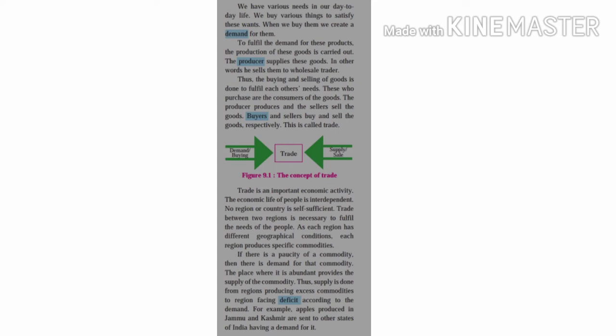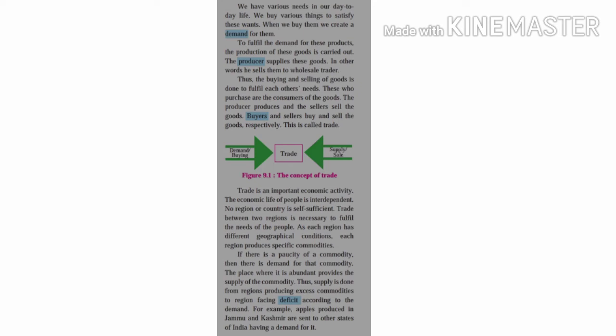No region or country is self-sufficient in all segments. Trade between two regions is necessary to fulfill the needs of the people. As each region has different geographical conditions, each region produces specific commodities. Means in this manner we can say that no country is self-sufficient in all things. So each and every country needs each other's help, and through this trade begins.